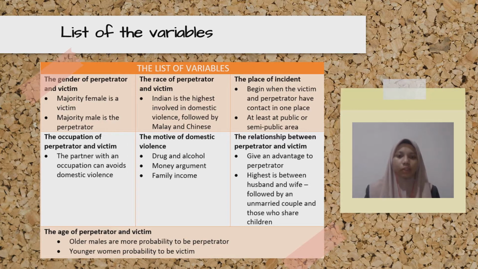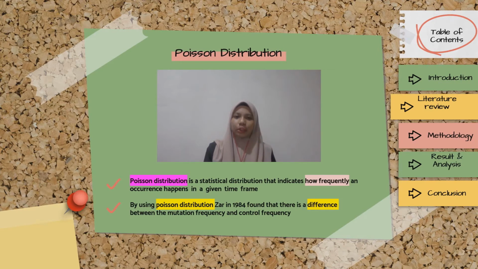Bosser et al. in 2018 studied that domestic violence begins when the perpetrator and victim have contact in one place. According to Canton 2020, Poisson distribution is a statistical distribution that indicates how frequently an occurrence happens in a given time frame.